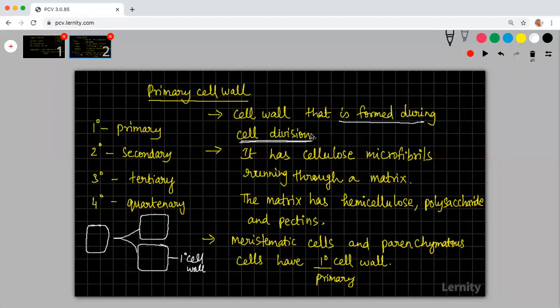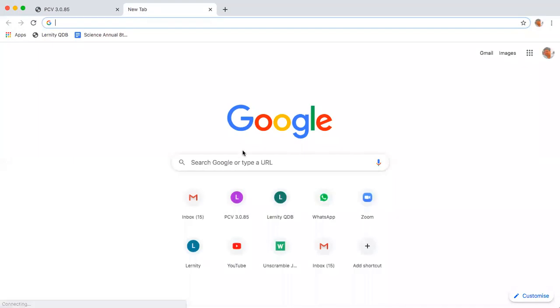What is it made up of? It is made up of cellulose microfibrils. Microfibrils are smaller, minute structures which are made up of cellulose. That is why we call them cellulose microfibrils. They are running through a matrix. Let me show you a picture of a primary cell wall.